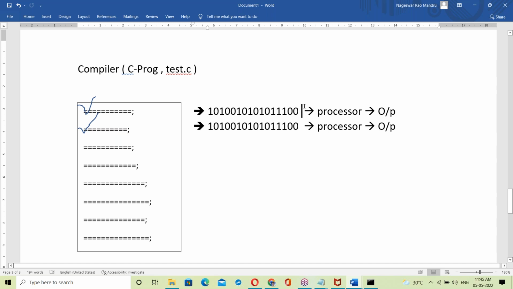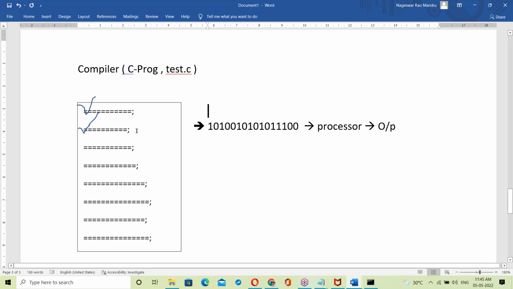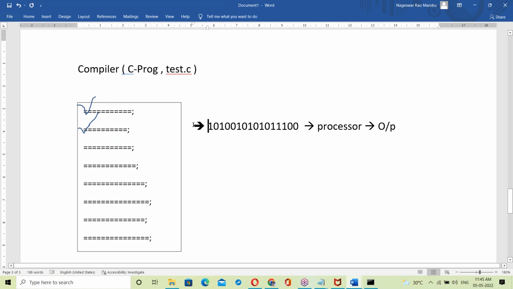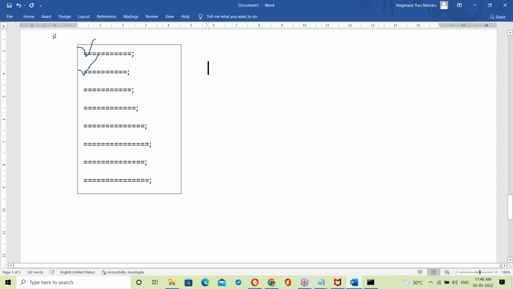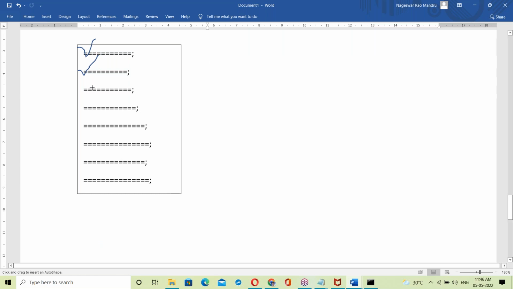Even if the first statement is correct, it won't convert into binary code immediately. It checks the next statement also. So first of all, the compiler checks all the statements from top to bottom. Checking the next statement, yes, correct. Even if correct, it won't convert.